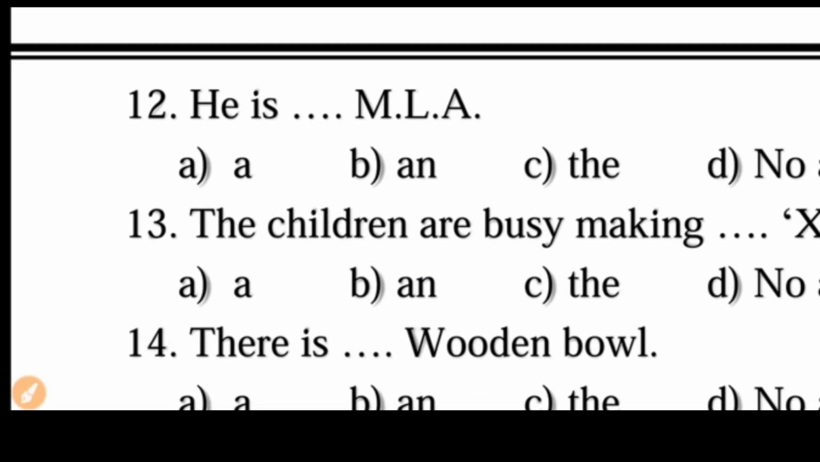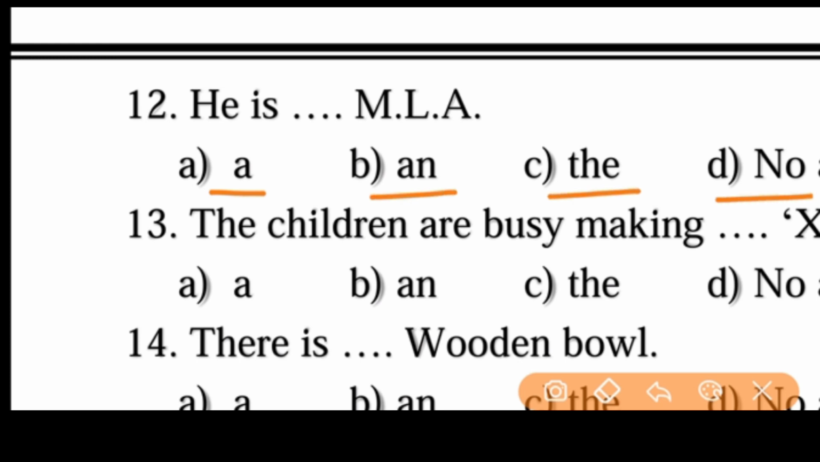One more important, friends, and test your knowledge. He is dash MLA. He is a MLA, he is an MLA, he is the MLA, or no article. Which one is the right answer? Friends, don't be confused. This is not Ma, but an abbreviation, and we have to pronounce M, A. So the pronunciation begins with A. So obviously the right answer is an. He is an MLA.